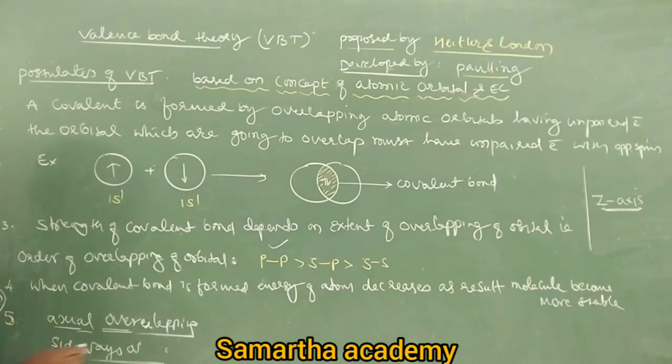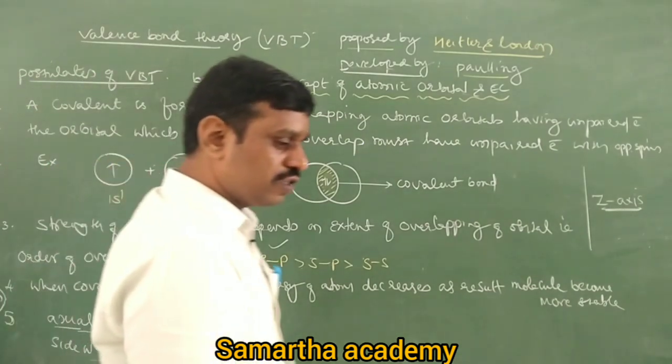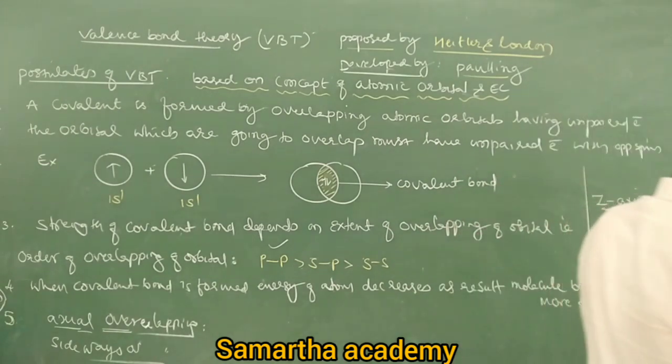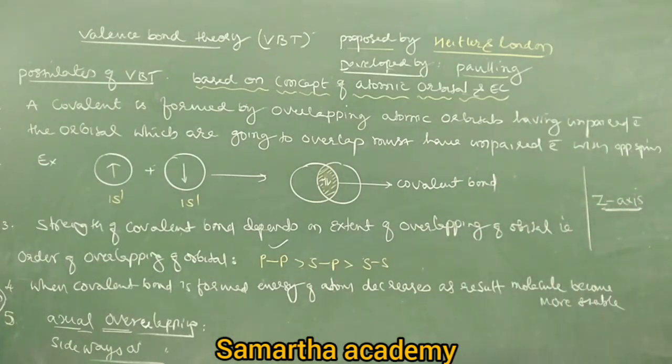Right on. Fifth point, axial overlapping. The overlapping of orbitals that takes place along the internuclear axis is called which overlapping? Axial overlapping.